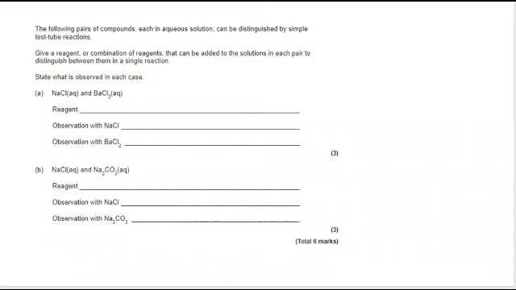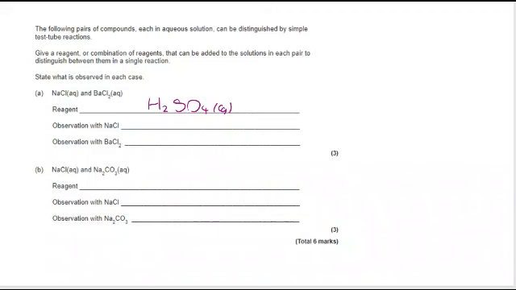So the first one that we have here is NaCl and BaCl2. And what we're hoping you're going to spot here is that we know something really important about barium. We know the solubility of sulfates decreases as you go down the group, and that barium sulfate is totally insoluble. The reagent that we're looking for here is that we can add aqueous sulfuric acid.